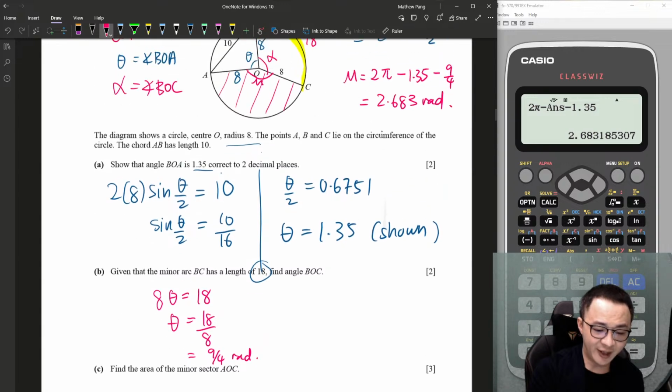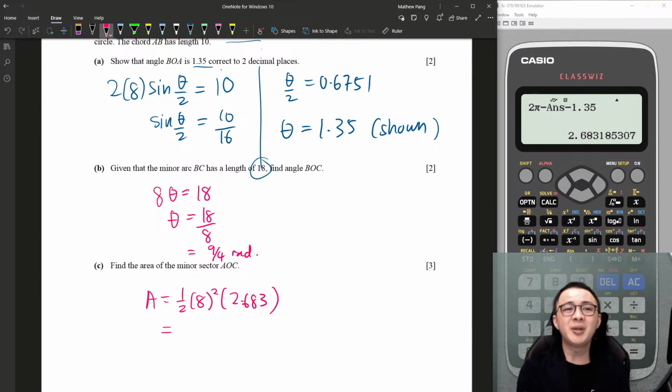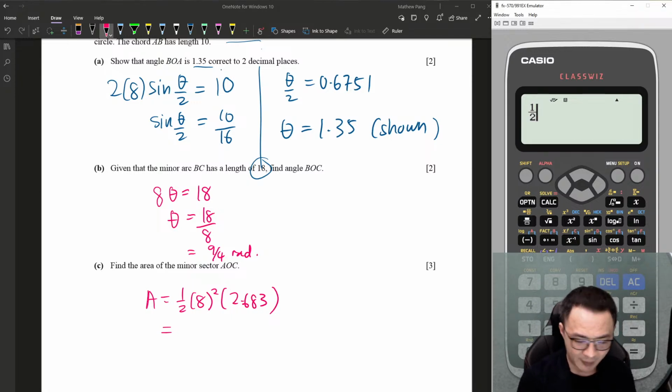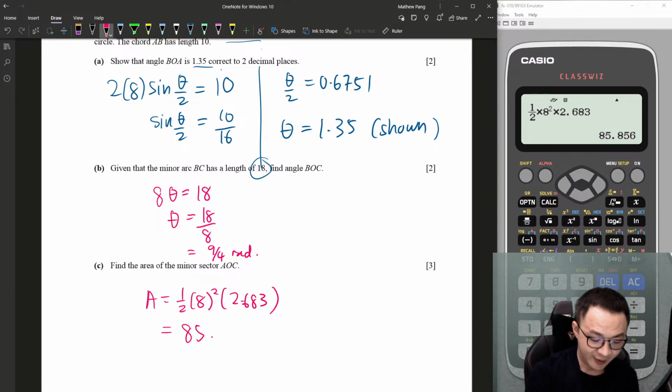Then I want to find the area of sector. It is half r squared theta, isn't it? Half r squared theta, 2.683. Normally before the final answer, I will try to take at least 3 decimals. Then for the final answer, I will round off to 3 significant figures. So 1 over 2 multiply 8 squared multiply 2.683. Yep, so I will round off here, 85.9.